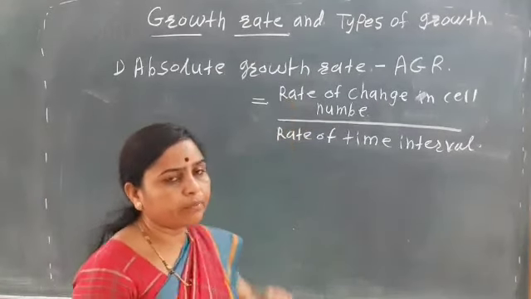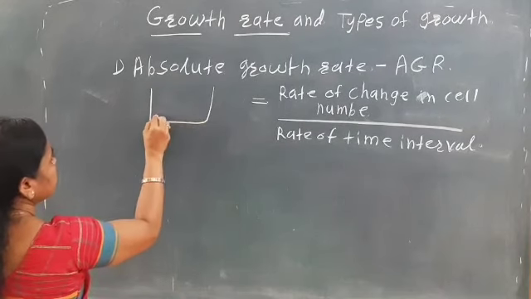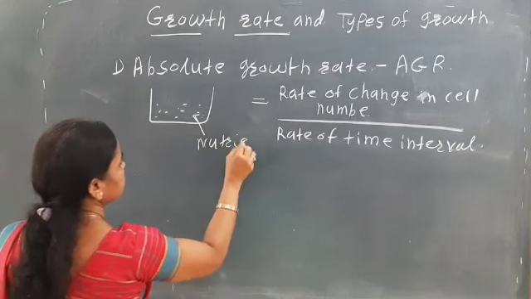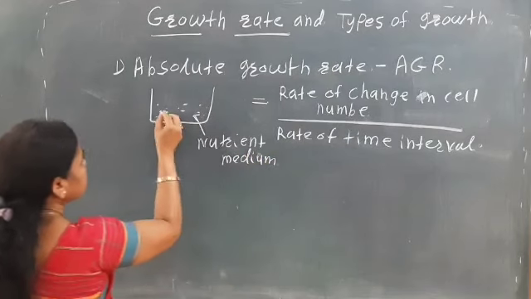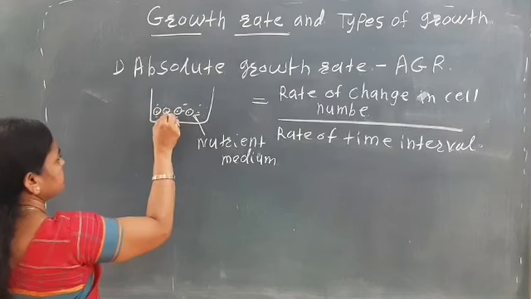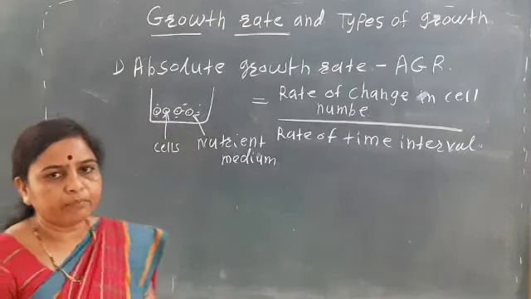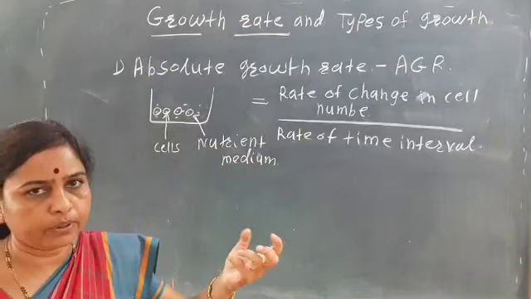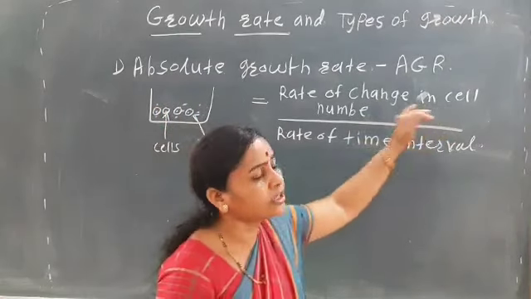So see how it can be calculated. Suppose here is the nutrient medium, and in this nutrient medium there are cells. We count the cells, but after a time interval, after 1 hour or 2 hours, we can calculate the number of cells again. That is the rate of change in number.